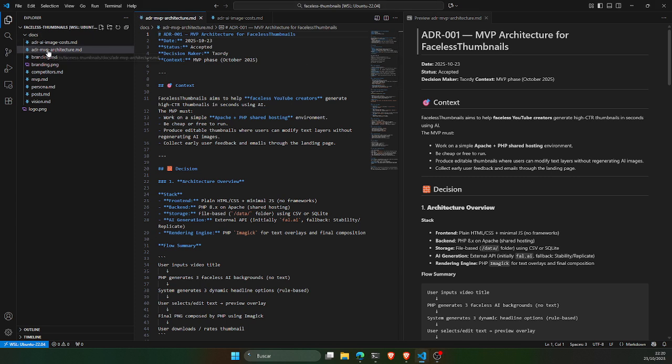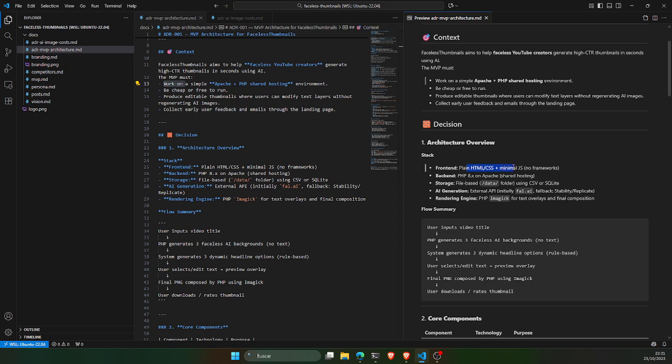However, I just created one ADR for this MVP and architecture, where I define the different decisions that I'm taking. So here I basically decided to go easy. Instead of building some frameworks plus Node.js and whatever, I already have a web server and I want to do the minimum required thing. So we work on a simple Apache and PHP shared hosting, where I'm going to build things in plain HTML and CSS plus minimal JavaScript. Then the PHP backend will be on my shared hosting. For the storage, there's no database, just file-based storage where I'll use different format files.